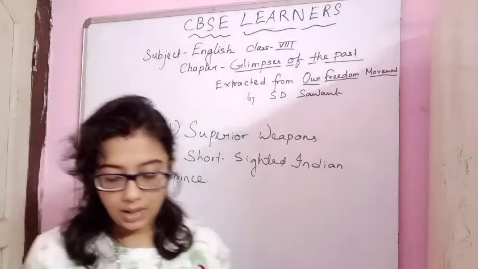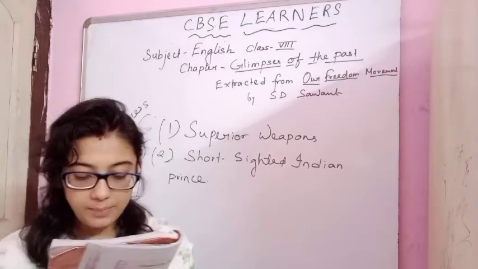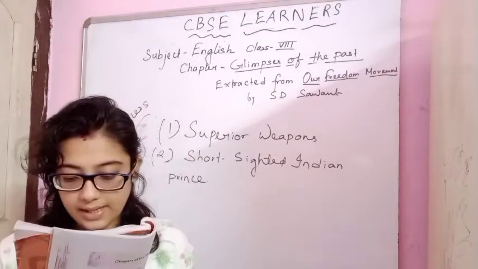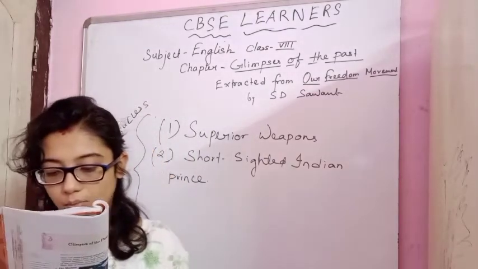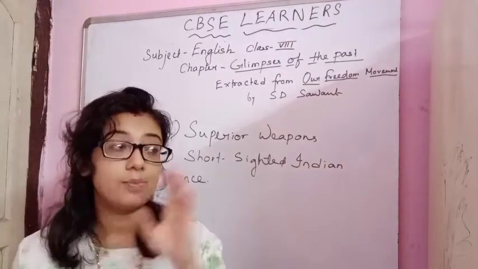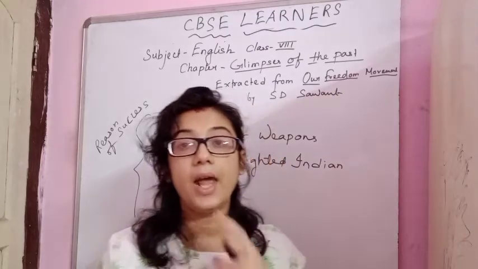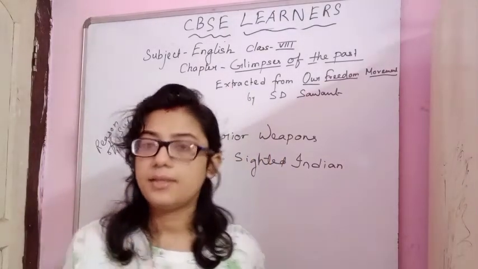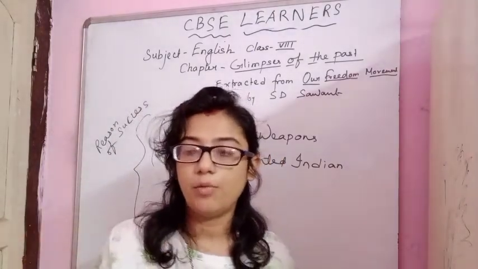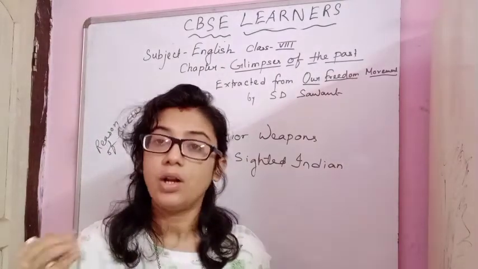Now, the rivalries helped the East India Company and it could easily subdue Indian princes one by one. So the rivalries between one king and another helped the East India Company, and they started throwing out one king after another, all the kings.